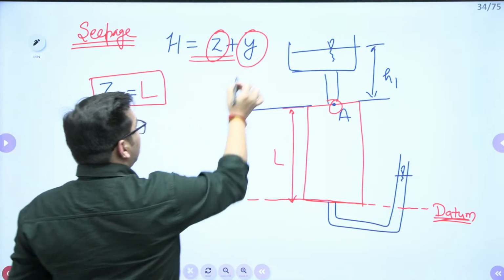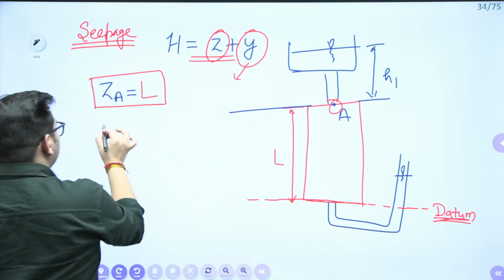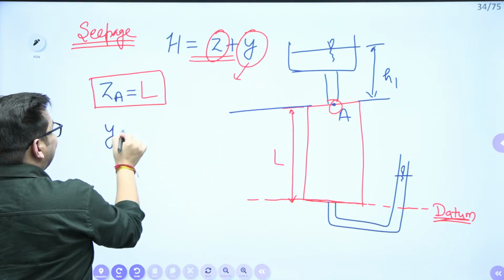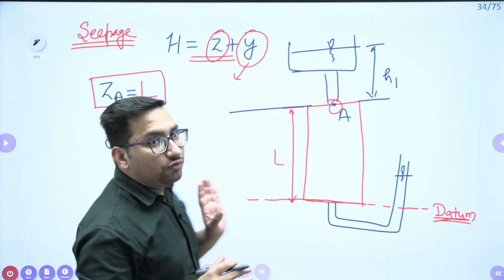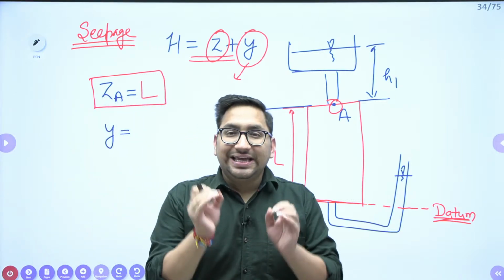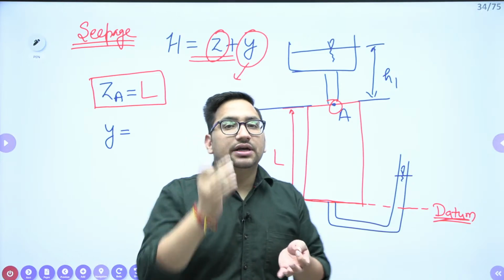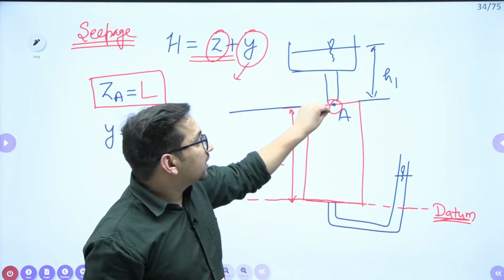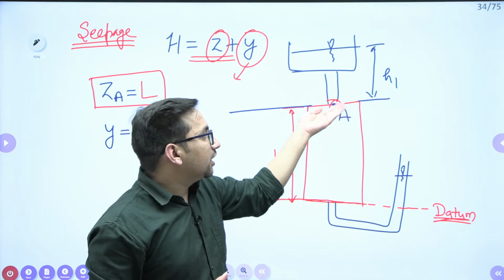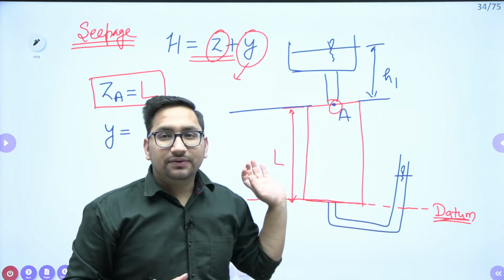Second thing is your pressure head. How to find pressure head? Pressure head is the height of water above the concerned point. So what is the height of water above this particular concerned point A?